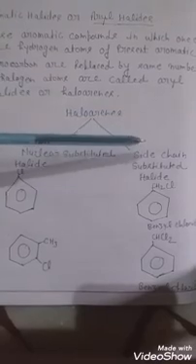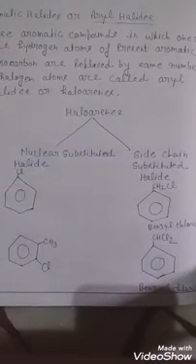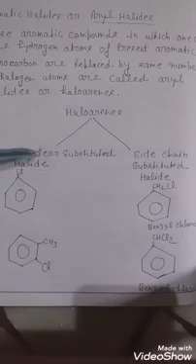Second, side chain substituted halide. Nuclear substituted halides are those in which hydrogen directly on the aromatic ring is replaced by halogen.